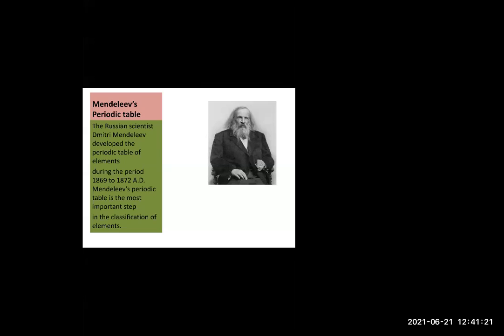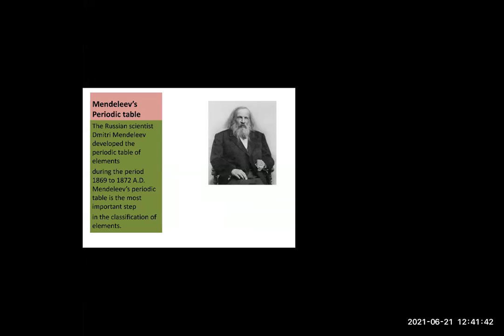And how did he arrange them? According to the physical and chemical properties of these elements. 63 elements were there in his table, and all the elements were arranged in the increasing order of atomic mass on the basis of chemical and physical properties.